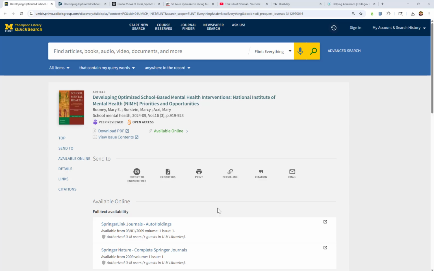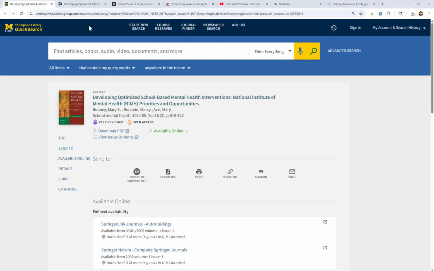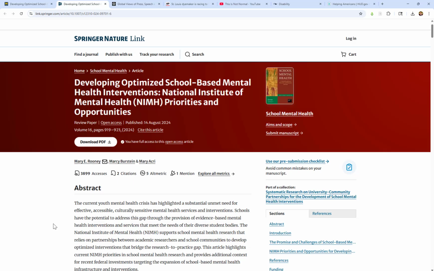And again, when you're finding works through something like Quick Search or one of the library databases, that title should be really prominently placed. Often different colors are used. It's typically the largest thing that you'll see. And then on a database page, again, very prominent towards the top, typically going to be larger and bolder text.